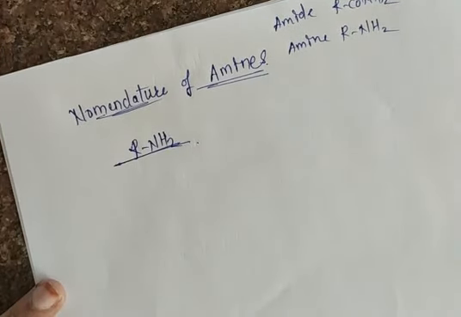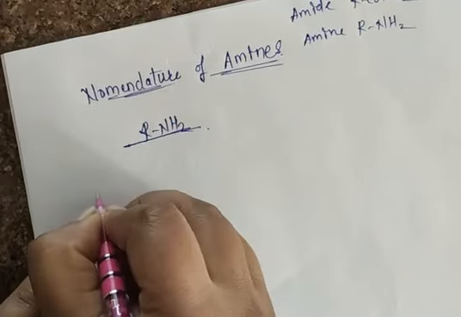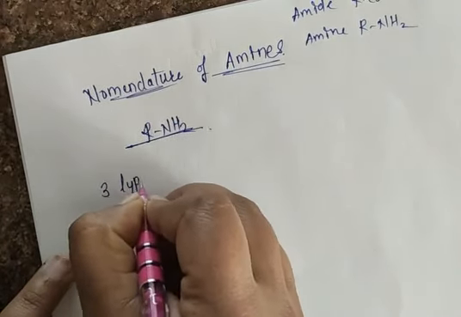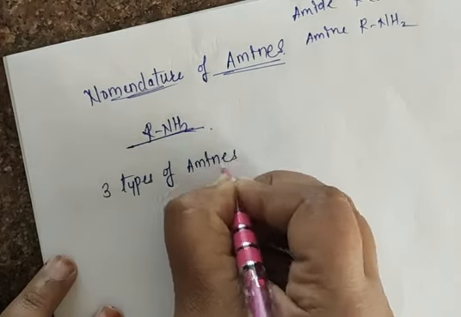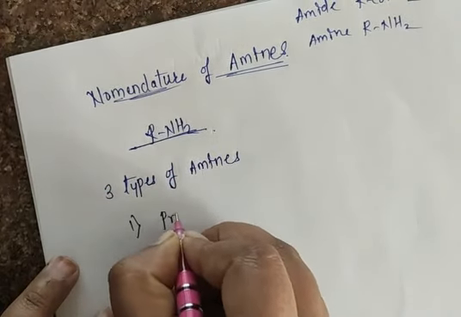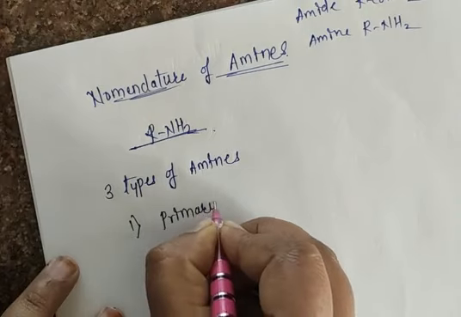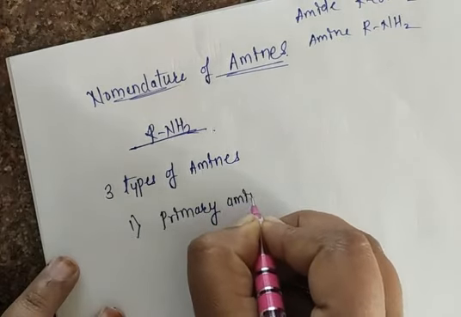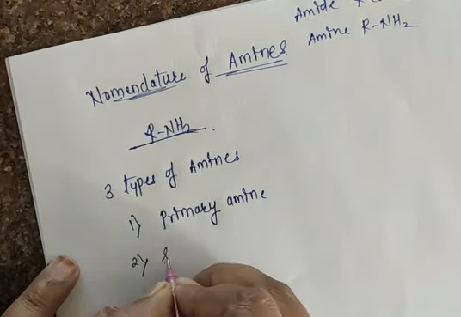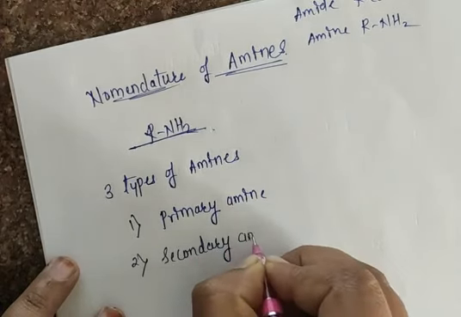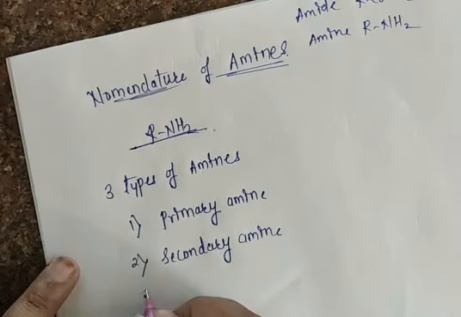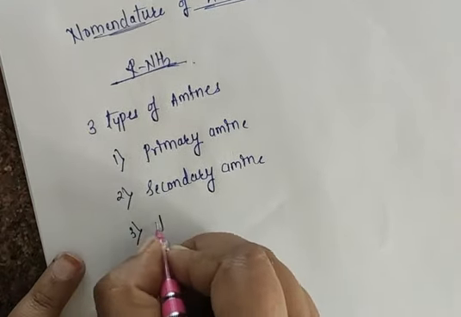Okay, now suppose, we discuss if in a given organic compound there is a presence of an amine. There are 3 types of amine. First is primary amine, secondary amine, and third is tertiary amine.